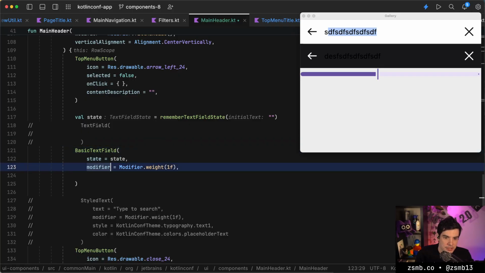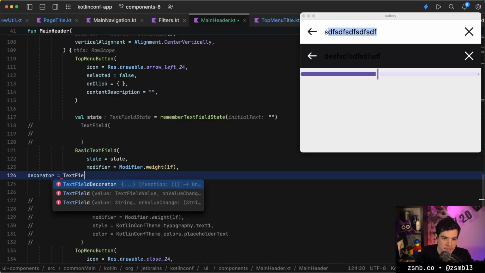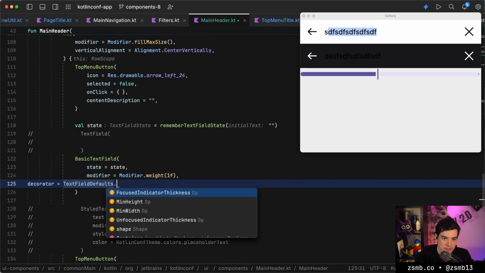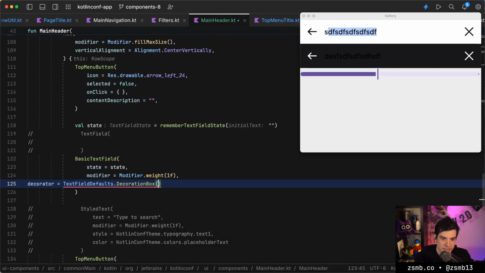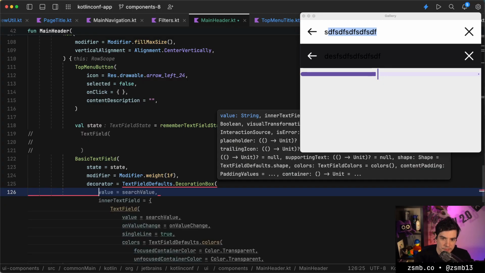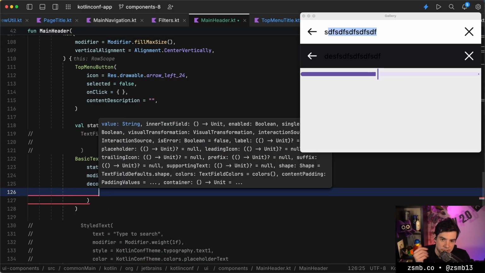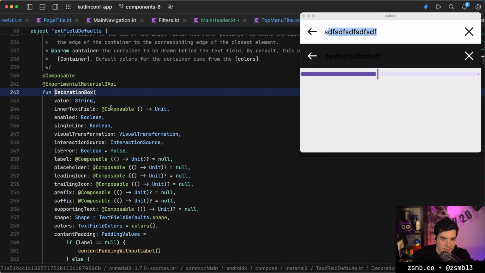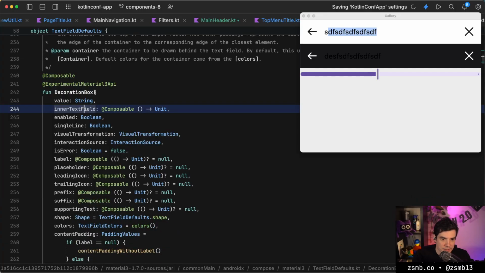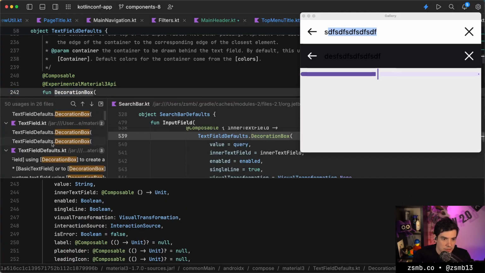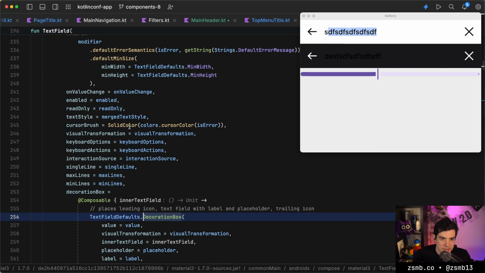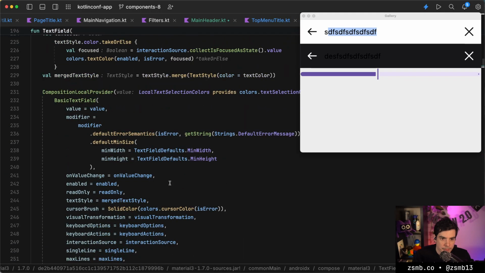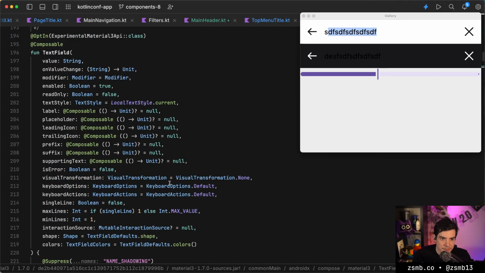Can we just decorate this with a text field defaults dot decoration box? It takes a bunch of parameters. Inner text field. This seems very complicated. Why does this have an inner text field? What do you mean inner text field? Where does that come from?